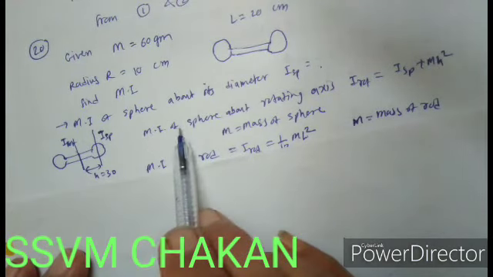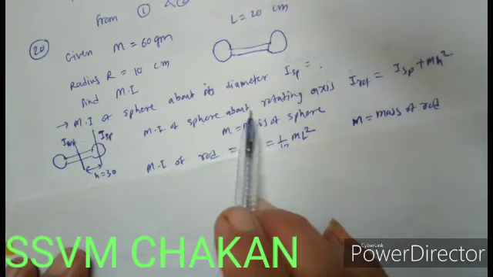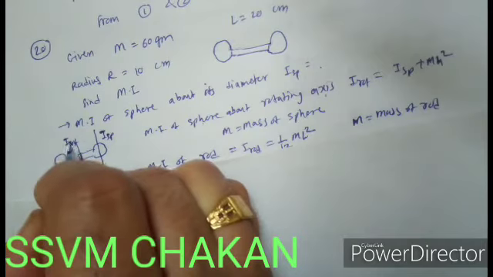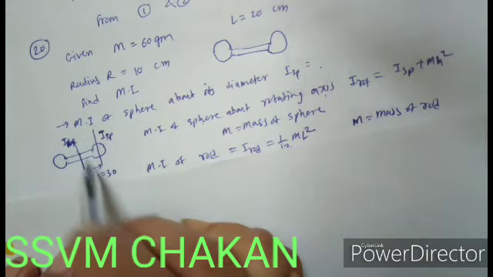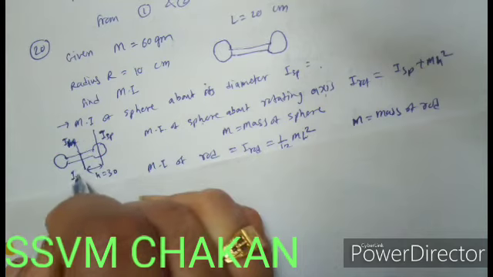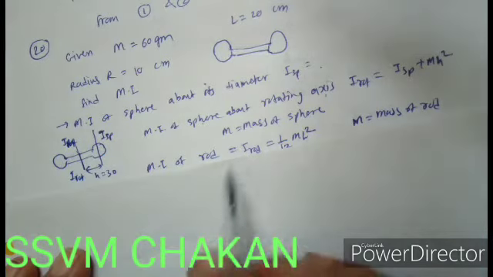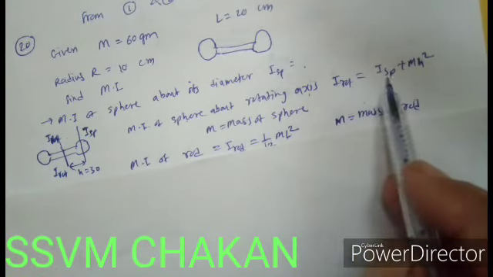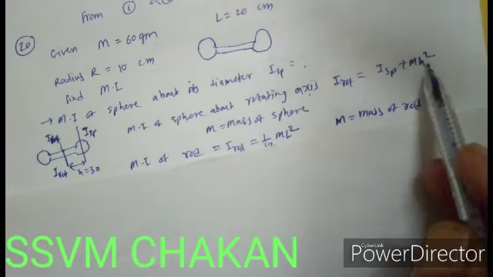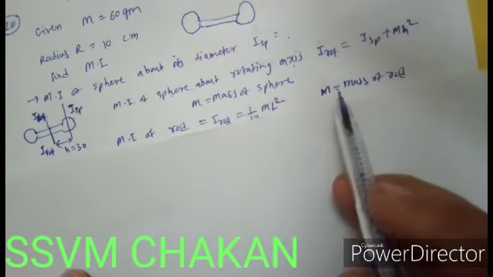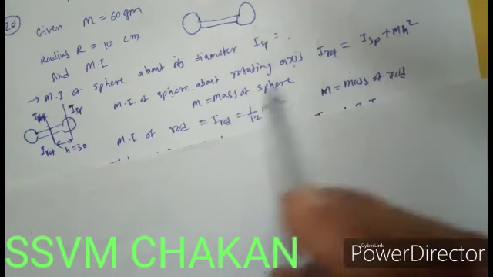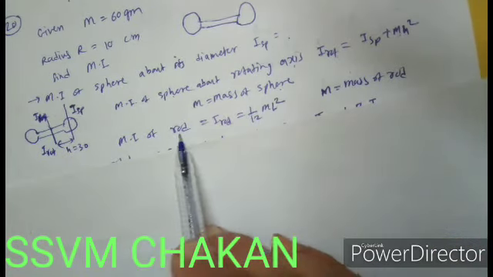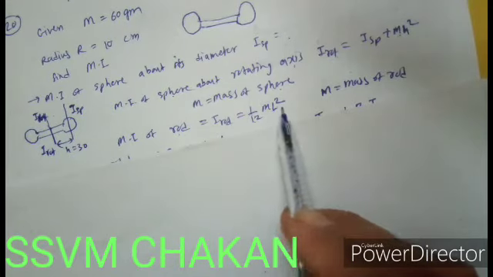Then we calculate the moment of inertia of a sphere about a rotating axis, I rotate. This is I rotate. So these two axes are parallel to each other. So as these two axes are parallel, I apply the theorem of parallel axis. So I rotation is equal to I sphere plus m h square, where h is the distance between the two axes. And this m is nothing but the mass of the sphere. Again, the moment of inertia of a rod, that is I rod, which is 1 upon 12 ml square.